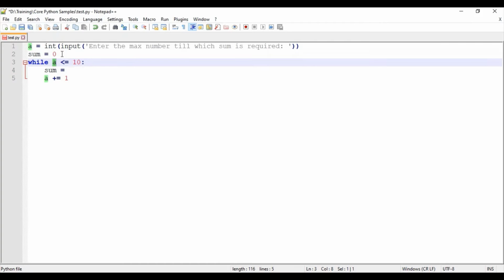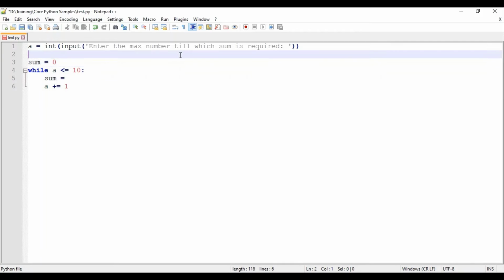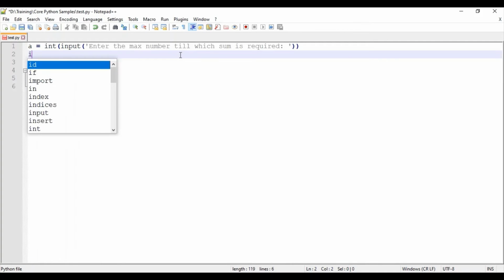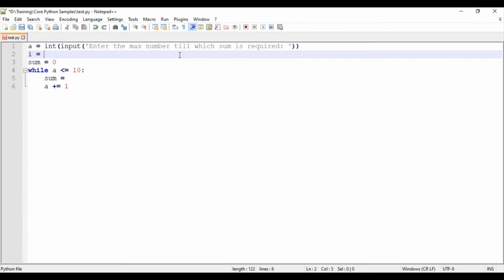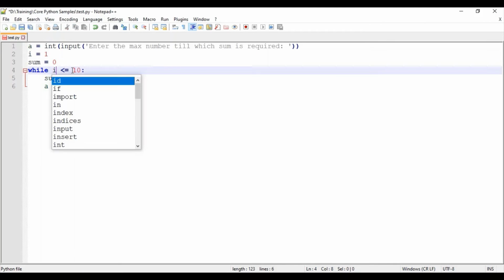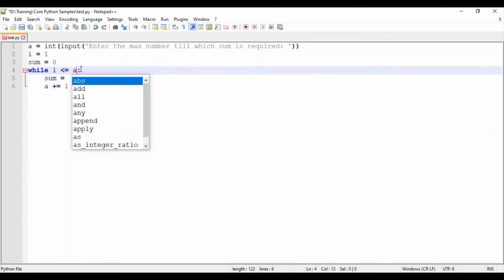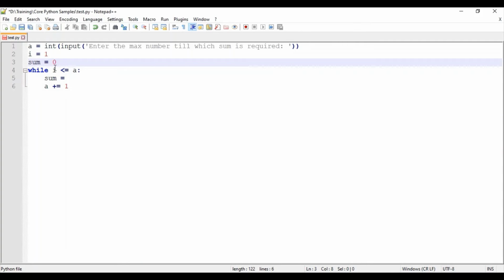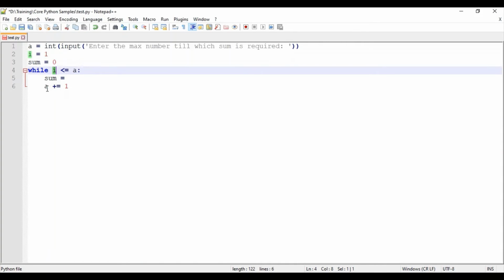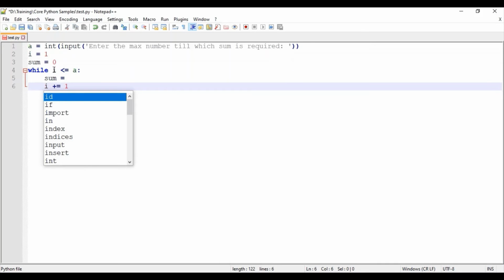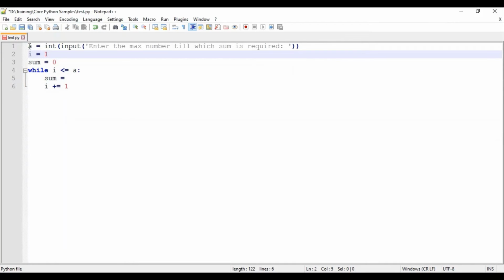And then I will be declaring another value, i equal to 1. I will be starting from 1. So while i is less than or equal to a. How is this condition going to work? The value of i is going to start at 1. Since the value i is less than the value a that we are specifying, the iteration would be continuing. And I have incremented the value of i also here.